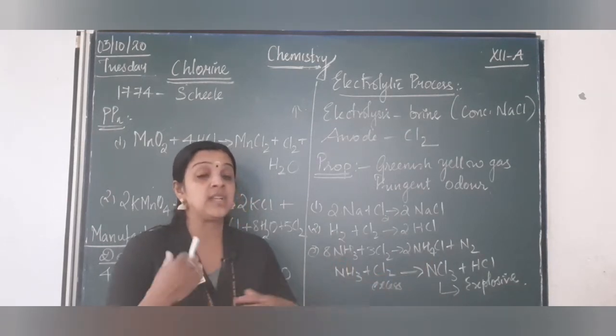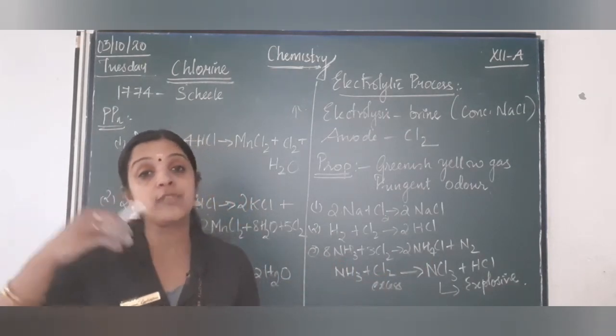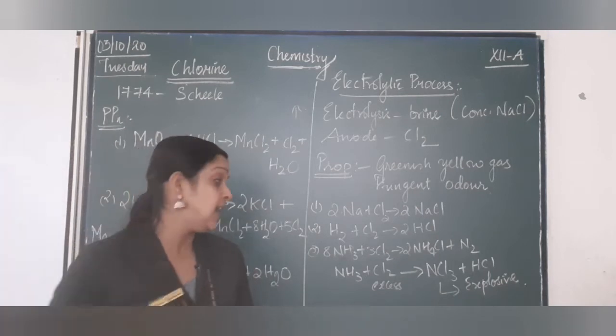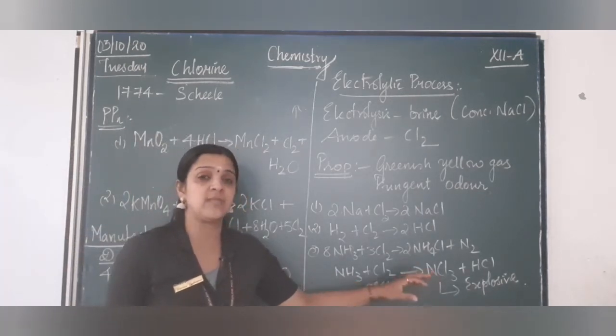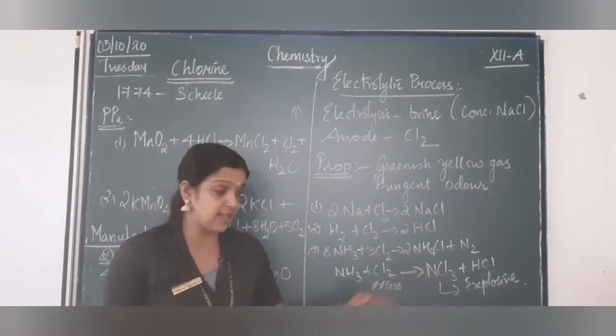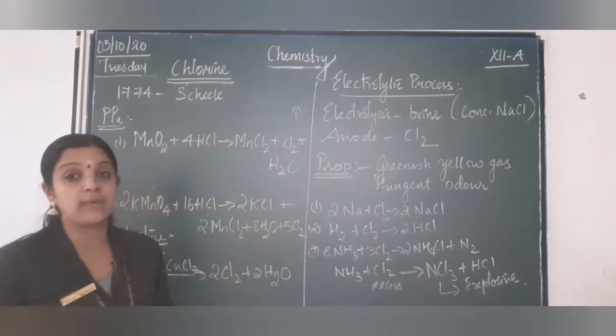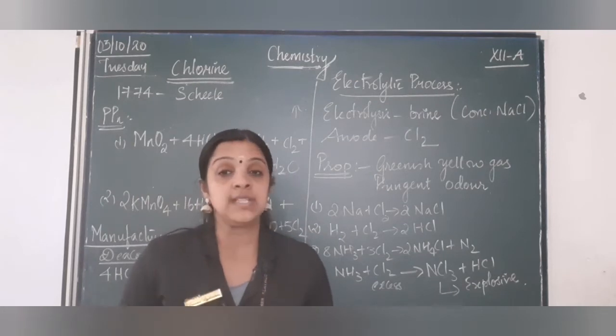But when it combines with ammonia, if the chlorine is in excess, it forms a compound NCl3, which is an explosive, and that's a very highly dangerous reaction. So these are the basic properties. Now we will be studying about sodium hydroxide and calcium hydroxide properties.